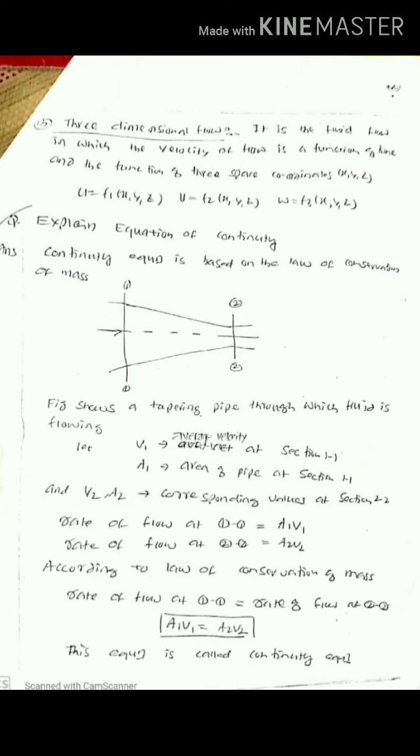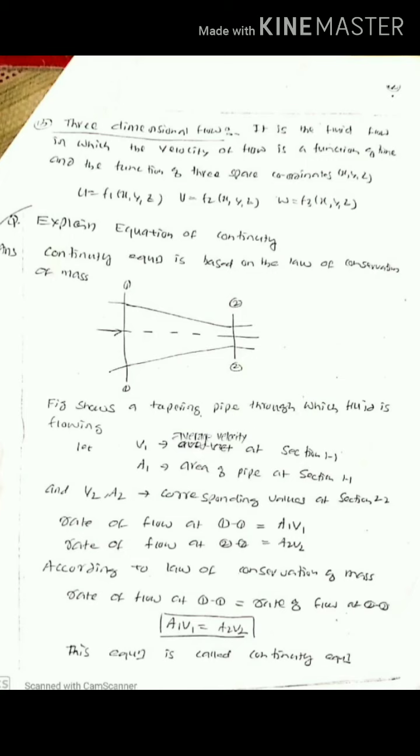The very important basic equation in this chapter is called the equation of continuity, which is also called the continuity equation. It is the basic equation of hydraulics or fluid dynamics. The continuity equation is based on the principle of the law of conservation of mass. The figure is showing a tapered pipe through which the fluid is flowing. We have two sections, section 1-1 and section 2-2. The velocity at section 1-1 is V1 and the area of the pipe at section 1-1 is A1, whereas V2 and A2 are the corresponding values for section 2.